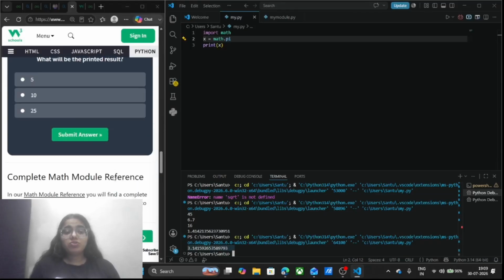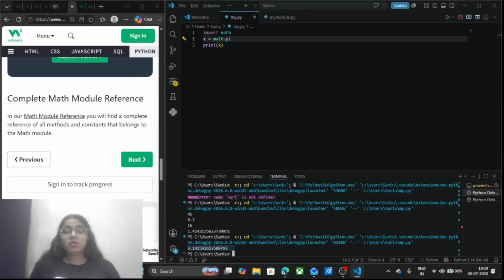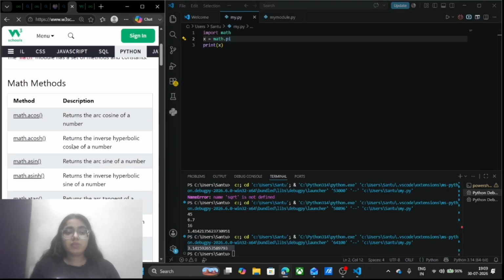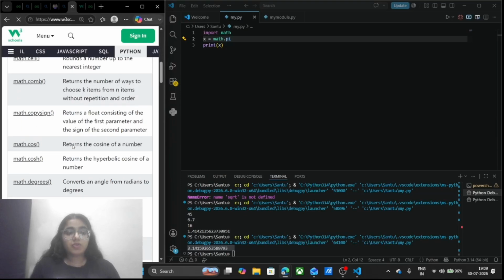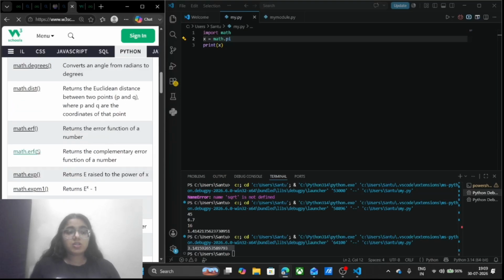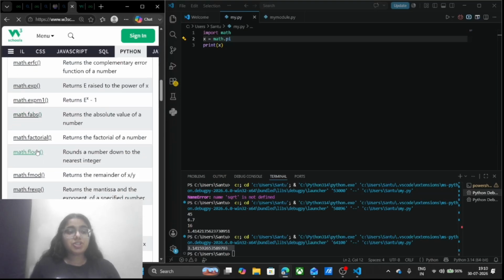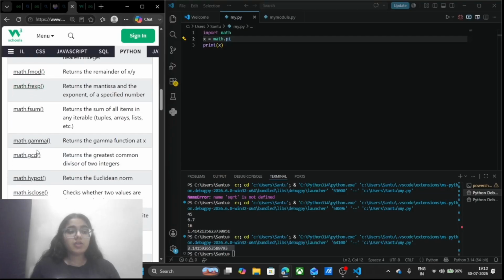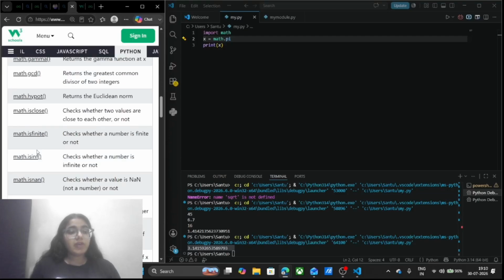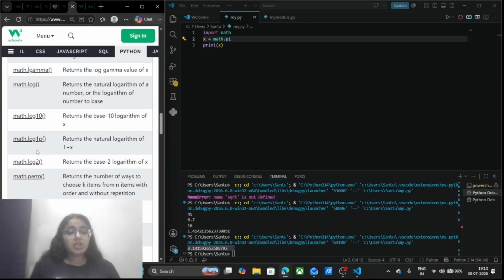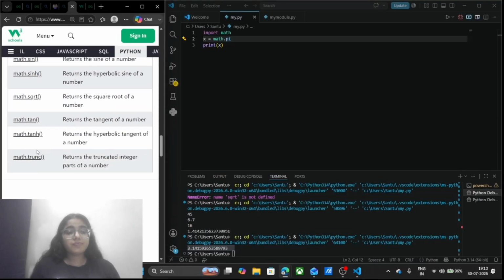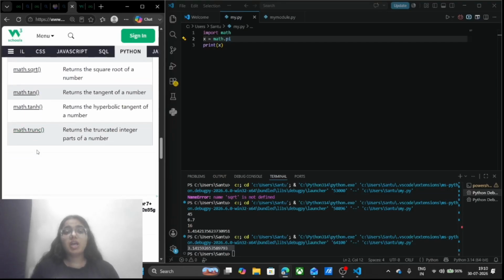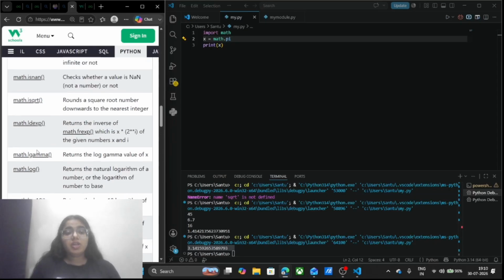Now I want to show you the complete math module, what is included in the math library. I can show you here that it contains different types of functions: degrees, distance, erf, exp, factorial, floor, fsum, gcd, isfinite, isnan. You can study all of this, and the important functions I have already discussed with you.